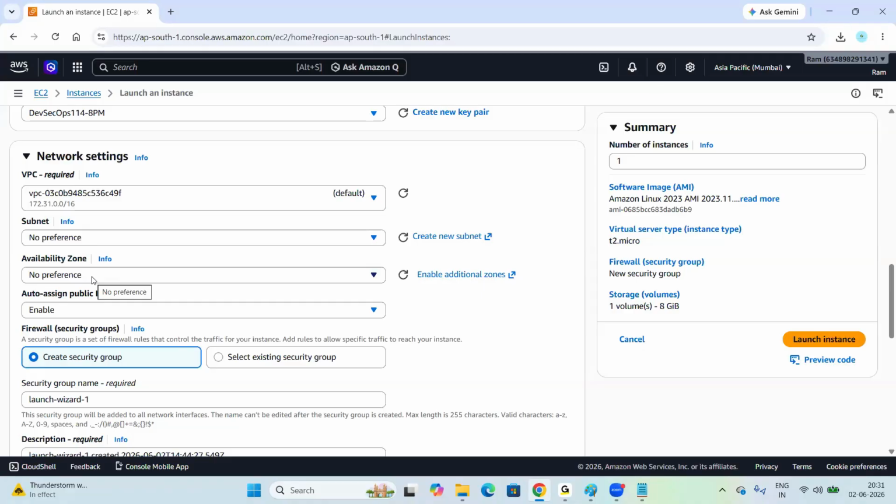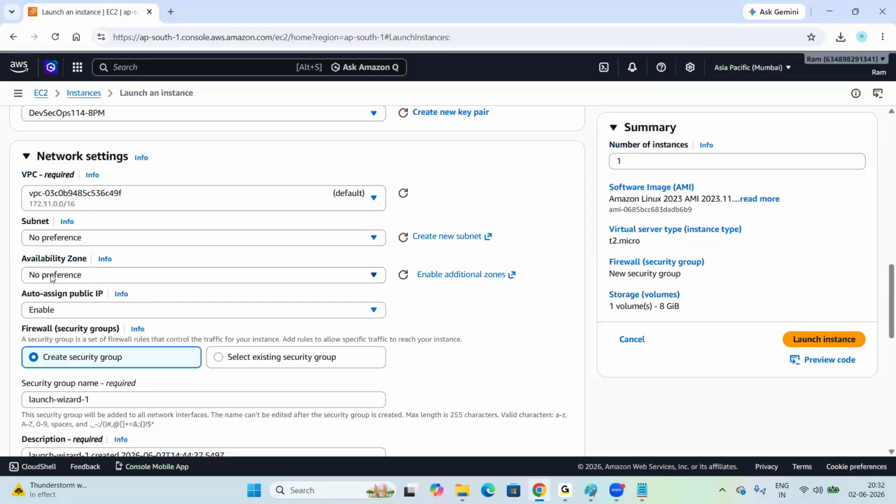Availability zone is the disaster recovery data center, DR. Edge location is for fast communication, like live streaming, where the packets are delivered immediately. You can go through the demo recording so that you will understand.